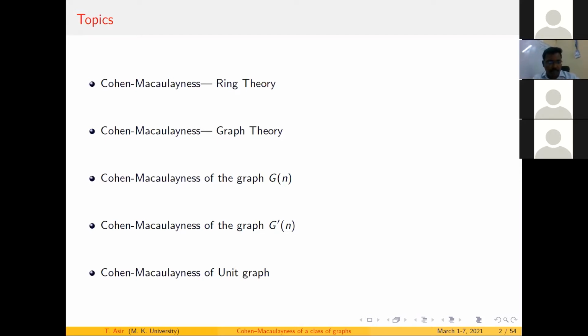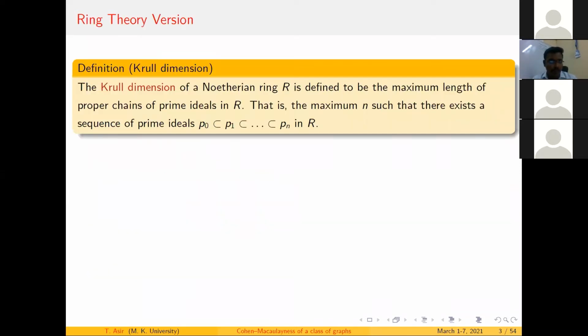With this basic, I will move on to my next slide. Whenever you have any questions or wish to add something, you may interact with me at any slide, so you don't have to wait until the end. If you want to have any discussion, please do. So I will move on to Cohen-Macaulay as a ring theory version.